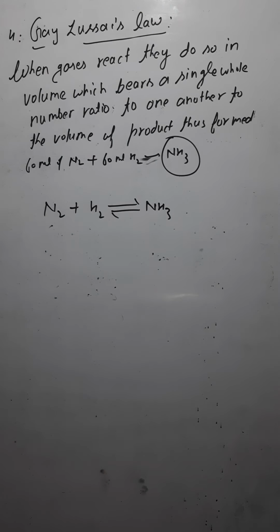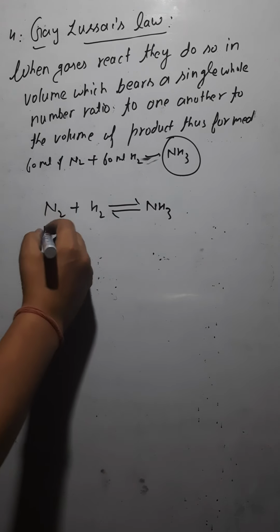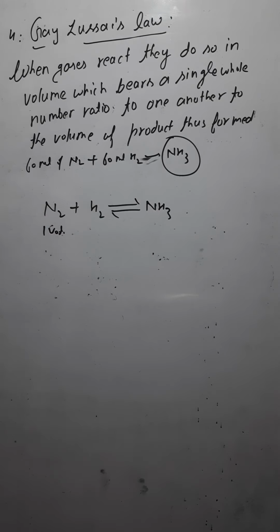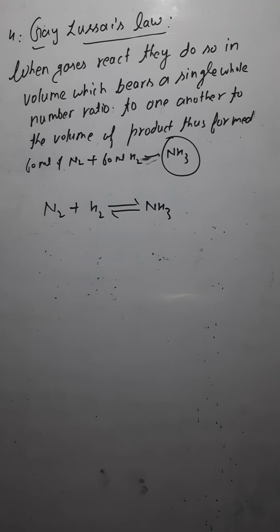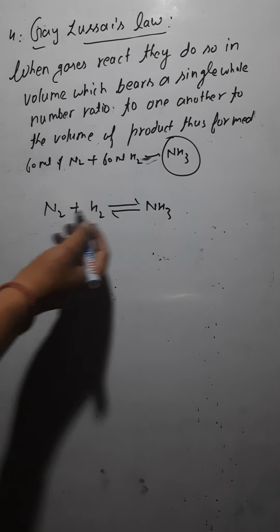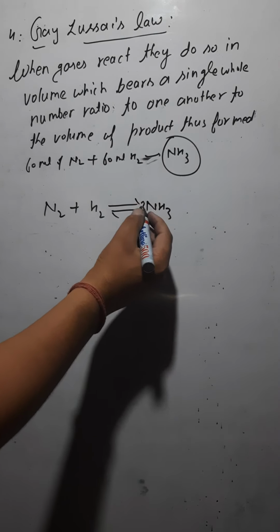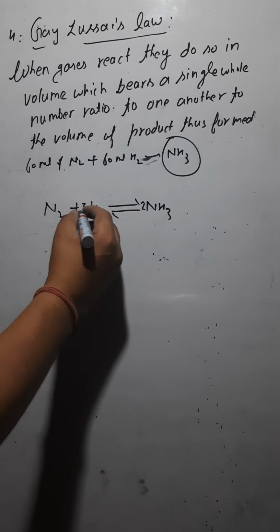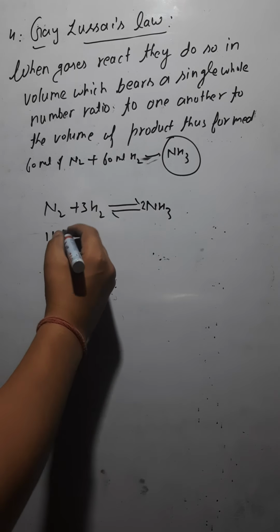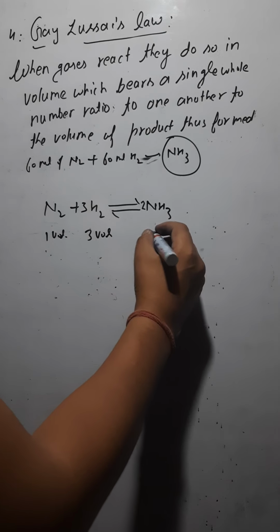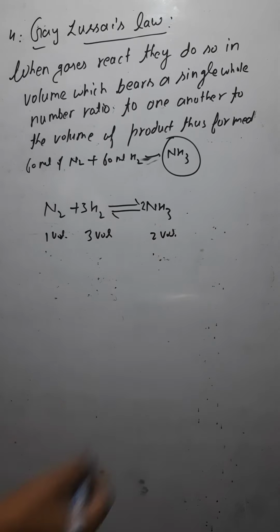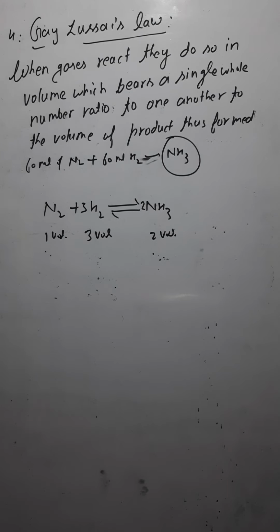Now let's find out the volume. First we have to balance this. Is it balanced? No, it is not balanced. You have 2 nitrogen, so you would be writing 2 here. Now hydrogen 3 to the 6, so here you would be writing 3. So you have 1 volume of nitrogen, and for that you have to take 3 volume of hydrogen, and you are going to get 2 volumes of ammonia, isn't it?